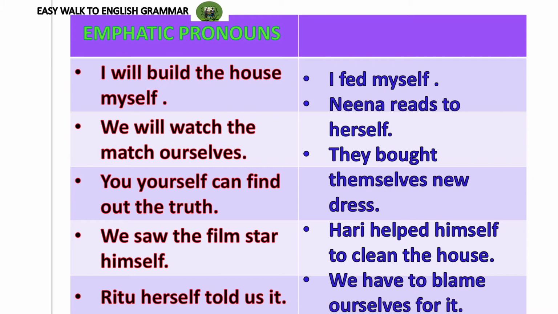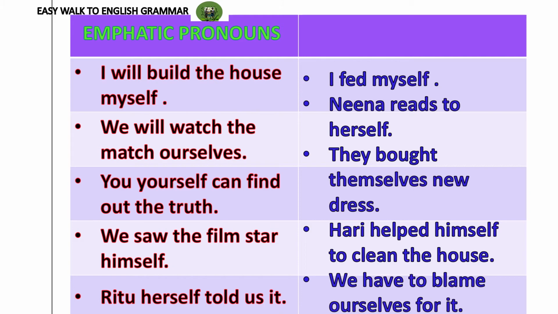So they did the action here, bought. And who received the effect of the action, bought? Themselves. So themselves stands in the position of object here. And once again we can say that they and themselves are the same persons. Let me repeat once more. We are avoiding the new dress now, because if I tell something about that now, it will definitely confuse you, so we can ignore it for the time being. We are just focusing on self and selves words.